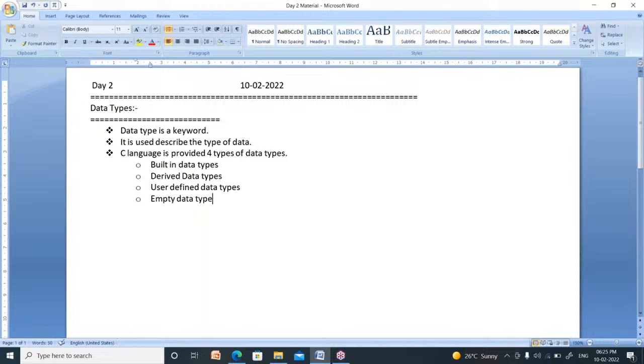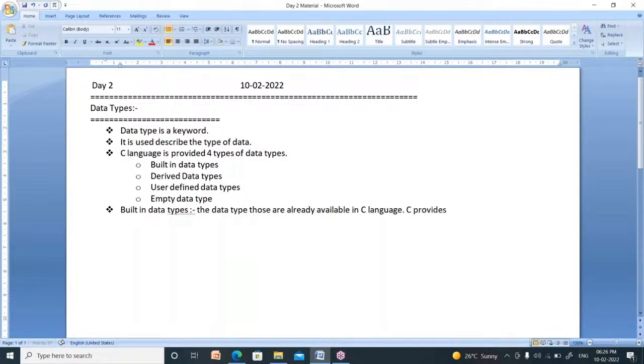Now, what is the meaning of built-in data type? What is built-in data type? Built-in data type means these are already provided by C language developers. These are already there in C language. These are already available in C language. The data types, those are already available in C language. Right. These are again classified into 4 types.